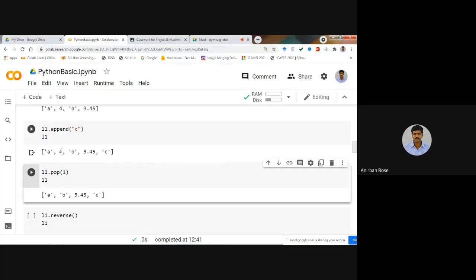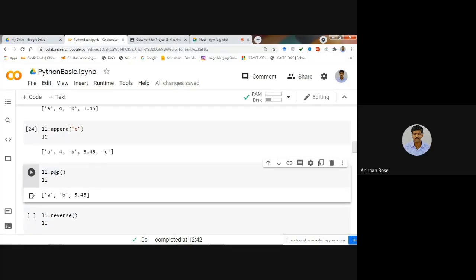You see that the 4 is not there now, because you have actually eliminated that one, because 4 is at index 1. And if you do not write anything, then automatically it will take the last index. So the last index will be removed from the list. I think this part is clear, how to append, how to pop.